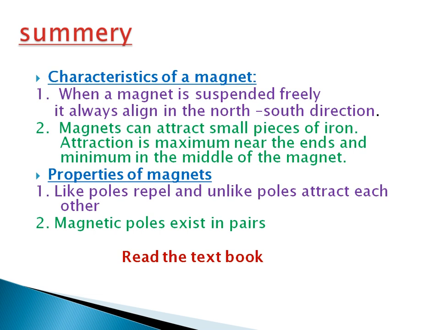Then we discussed the properties of a magnet. What are the two properties? Like poles repel and unlike poles attract each other. That is the first property. Second property, magnetic poles exist in pairs. Okay. Hope you understood these topics.